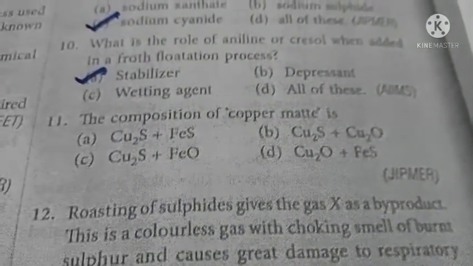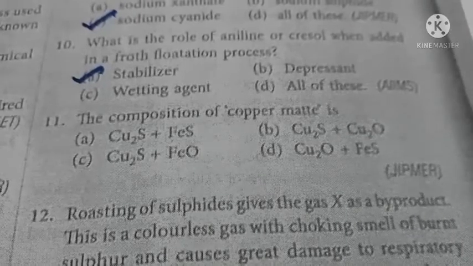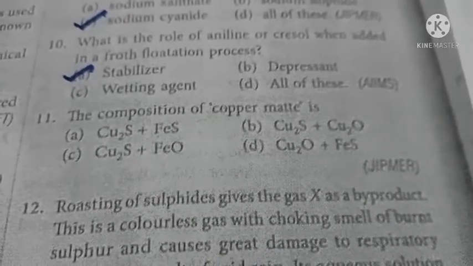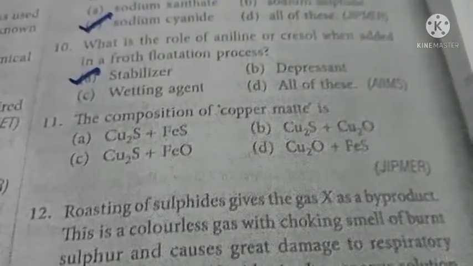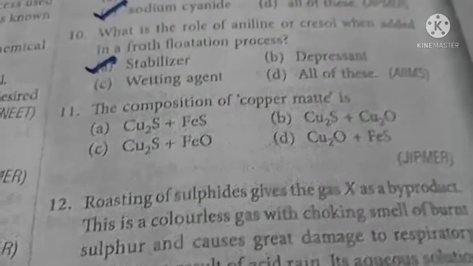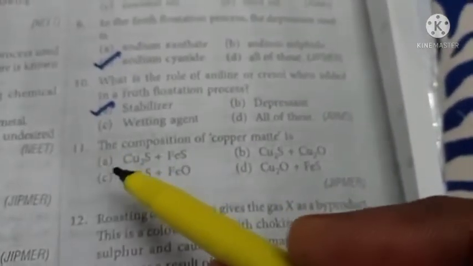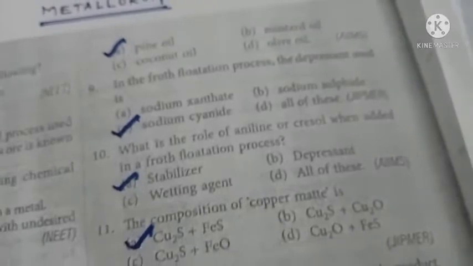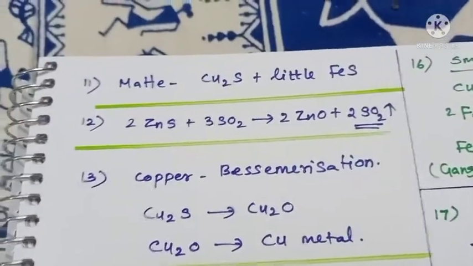So at the end of the smelting process, almost all the iron sulfide is removed, so that we get a mixture of copper sulfide and a little of iron sulfide. That mixture is what we call matte. Okay, right. So the answer for question number 11 is option A. So matte is nothing but a mixture of copper sulfide and iron sulfide. Here the copper sulfide is the major portion, which contains a little of iron sulfide also. This is what matte actually is, copper sulfide plus a little of iron sulfide mixture.